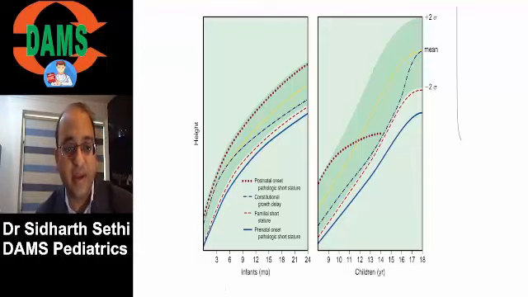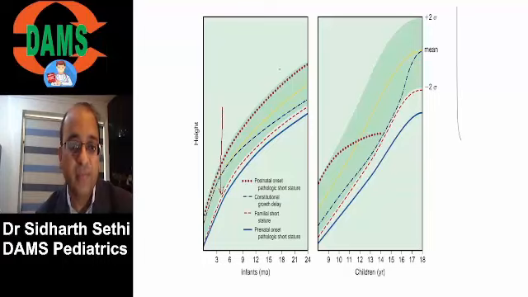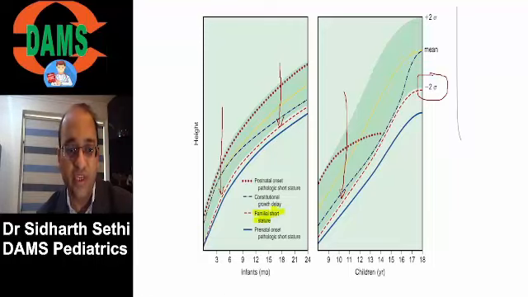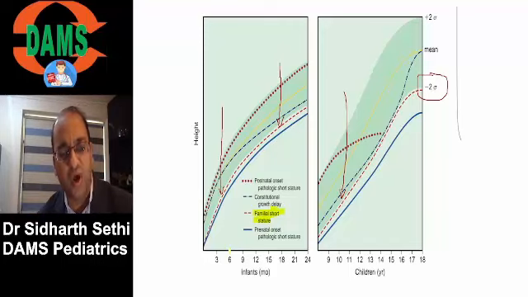I'll show you this red color line, the second line from below, this one. This child is small right from the beginning, always small, less than -2 standard deviation, familial short stature. So familial short stature is small right from the beginning. He remains small. And he remains small. His parents are also small.